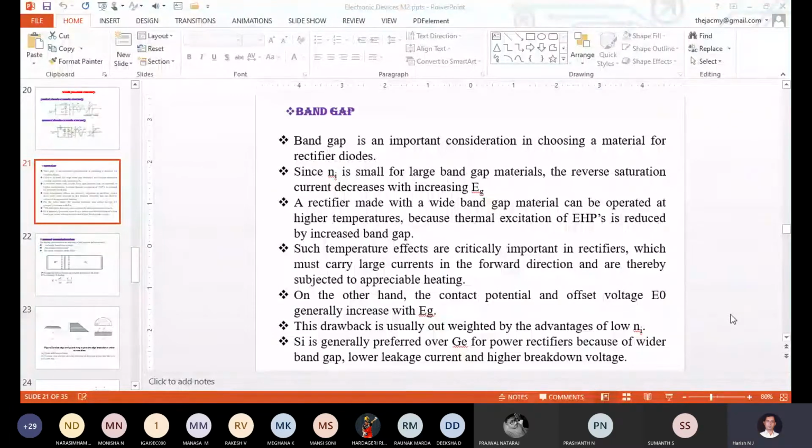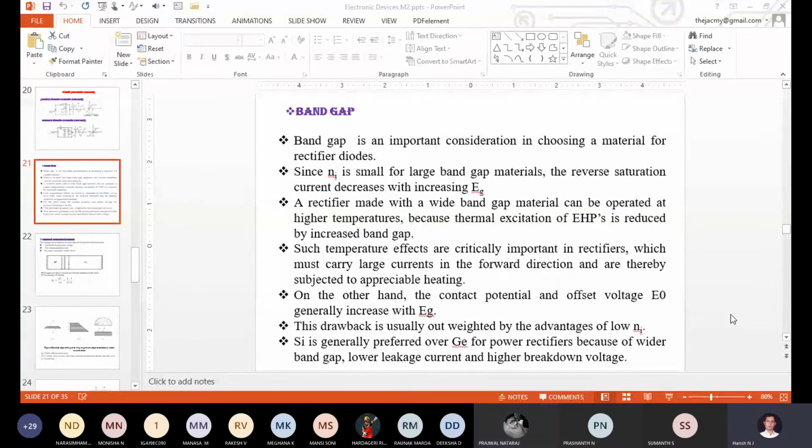Just check what your second point says in your slide. Since Ni is small for large band gap material, the reverse saturation current decreases with increasing Eg. Correct? Here Ni stands for the doping concentration. The doping concentration is small, which means that particular diode belongs to a heavily doped PN junction diode or a lightly doped PN junction diode? Lightly doped PN junction diode.